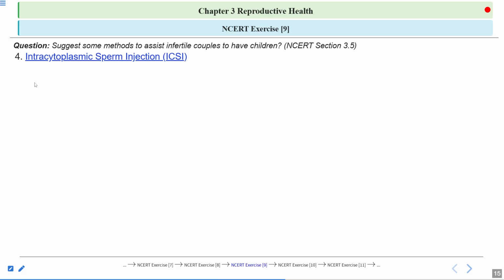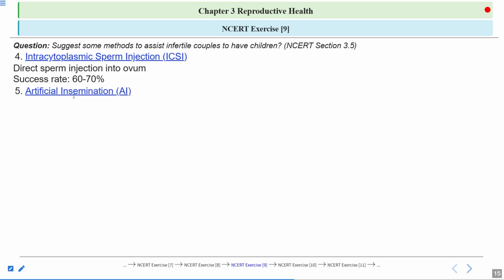Next is intracytoplasmic sperm injection, ICSI. So what happens here? The sperms are directly injected into the ovum. This is done in the case where the sperm count is low. ICSI is also done after IVF. After IVF, fertilization can be done through ICSI or through conventional insemination. Success rate is 60 to 70%.